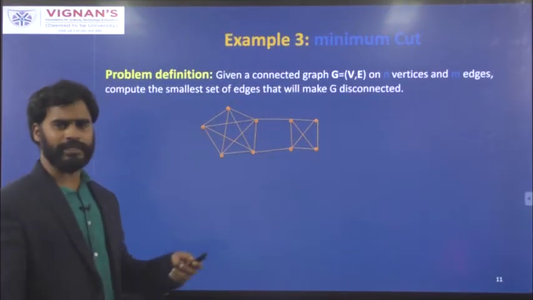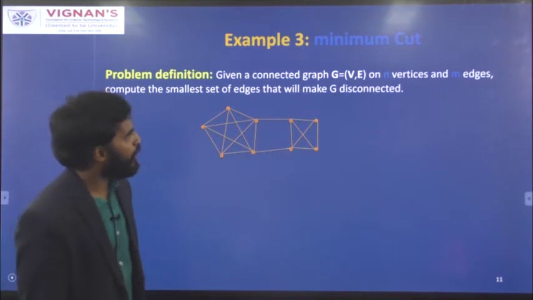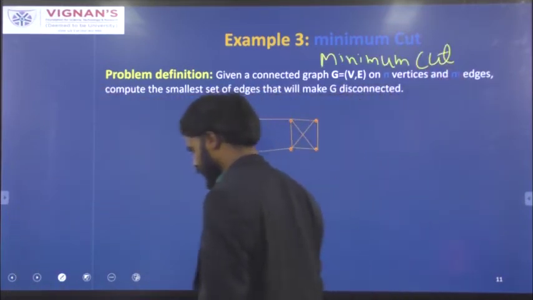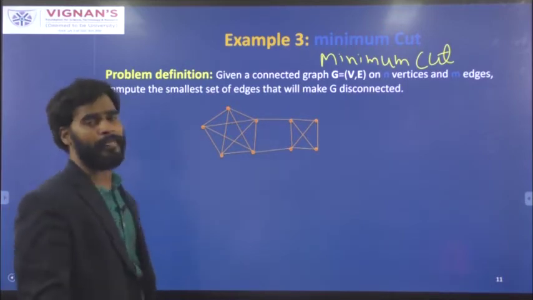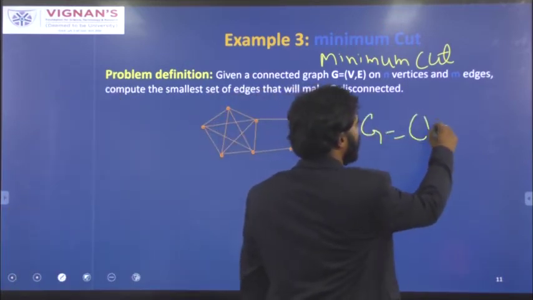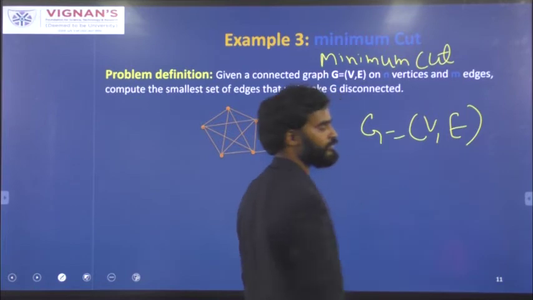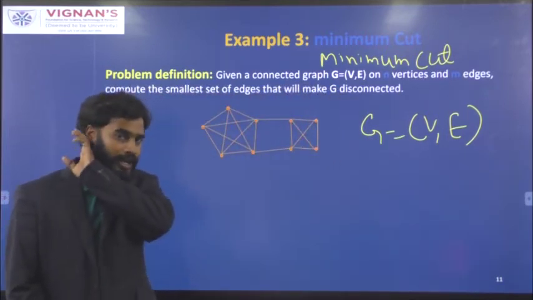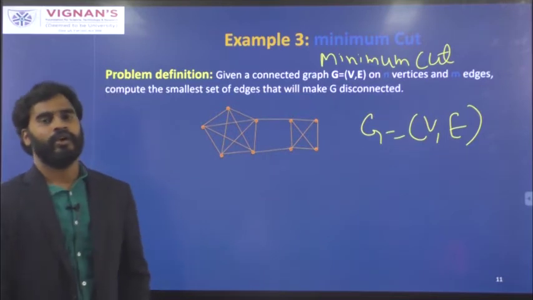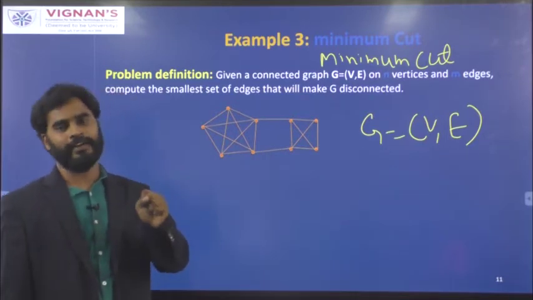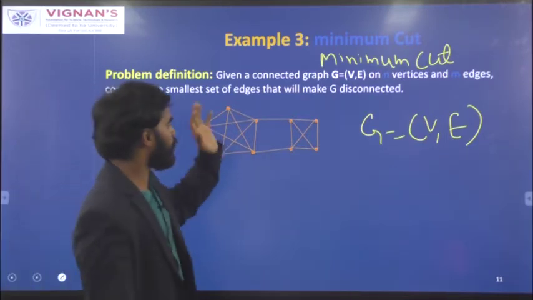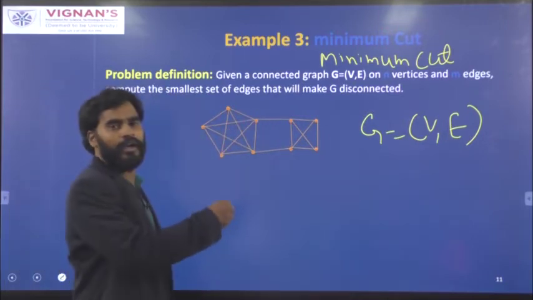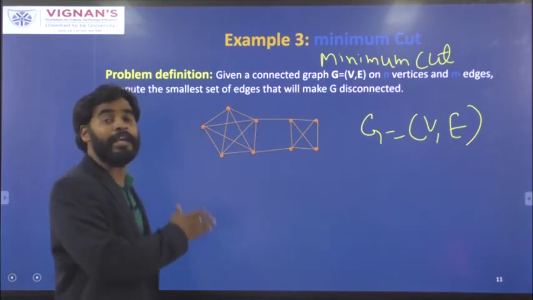There is one more problem called minimum cut, where you can apply randomized algorithms. What is this minimum cut problem? You will be given a graph consisting of vertices and edges, and the objective is to find a minimum set of edges that will divide your graph into 2 halves, that is, make your graph disconnected.